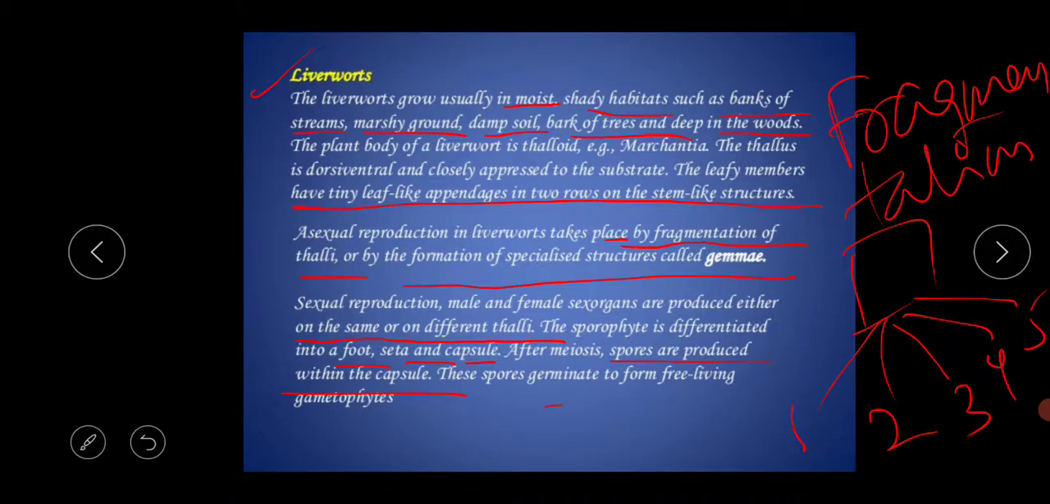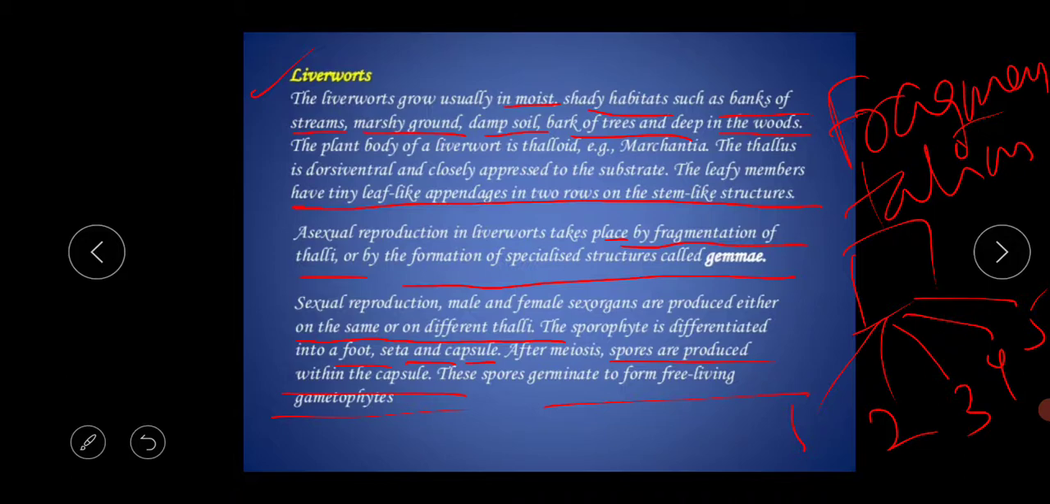These spores germinate to form the free living gametophytes. In sexual reproduction, these male and female sex organs are produced either on the same or on different thalli. The sporophyte is differentiated into a foot, seta and capsule, and after meiosis the spores are produced within the capsule. These spores germinate to form the free living gametophyte.